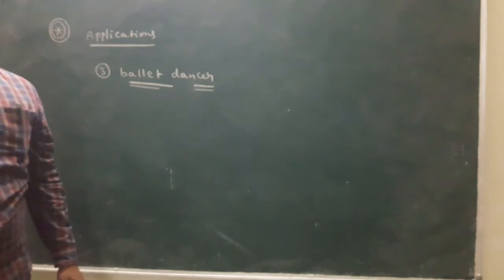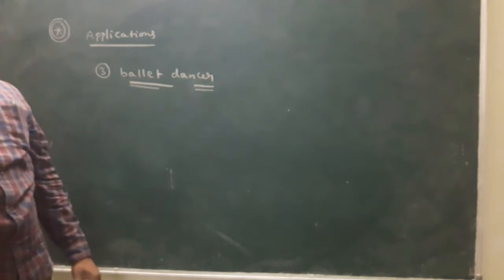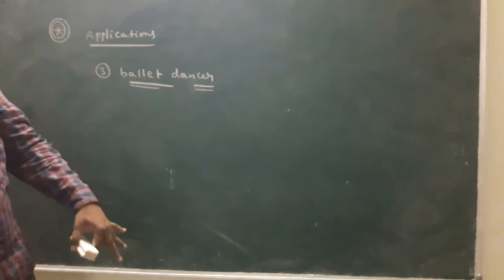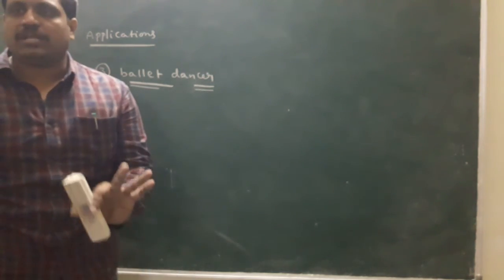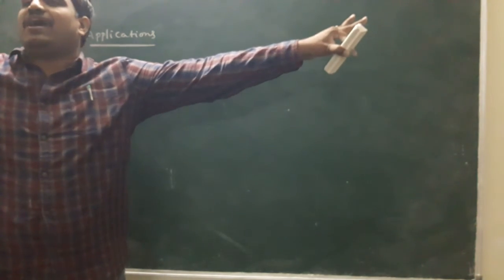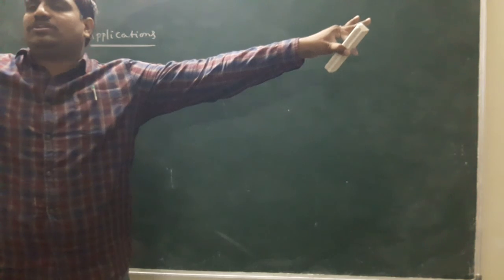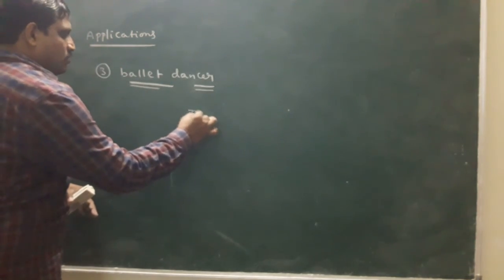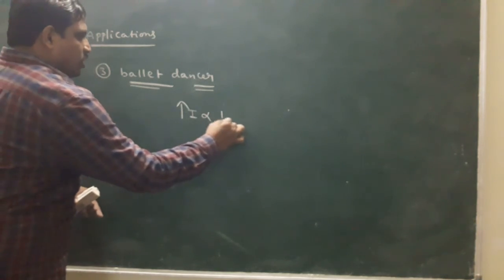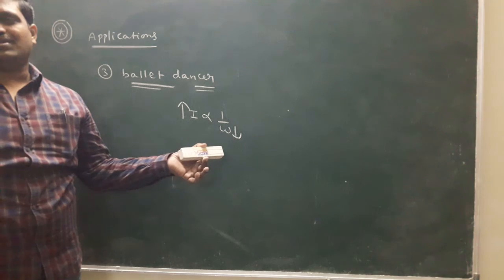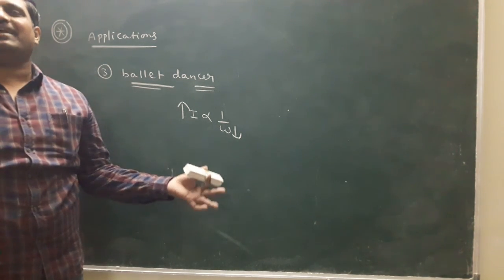Okay? In this situation, the speed increases. What happens? The person would fall, but the person does not fall. The ballet dancer stretches the hands. Stretching the hands, the moment of inertia increases and the speed is controlled. But if the speed is less, the dance is not a dance.